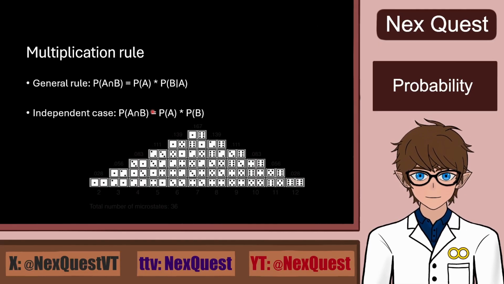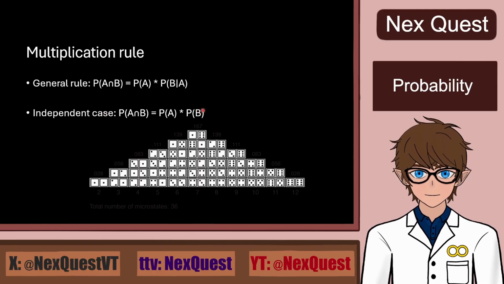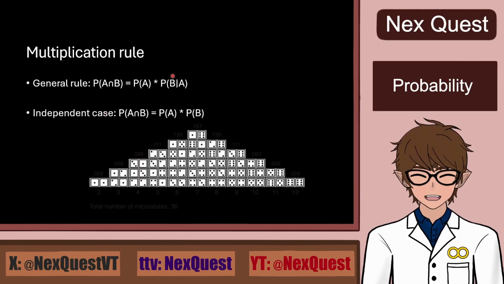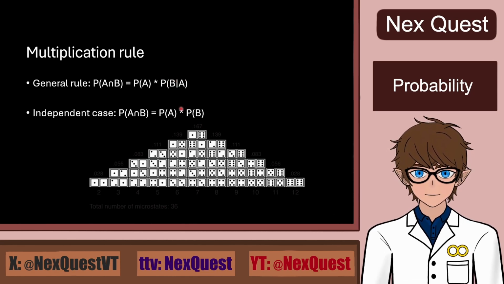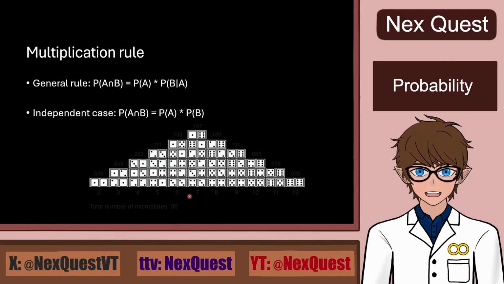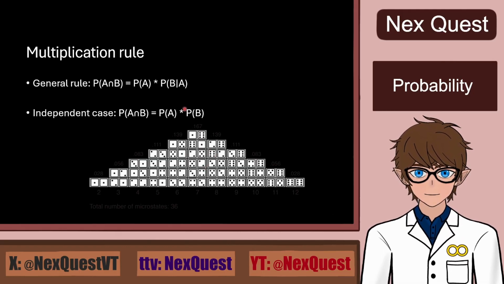So here's the independent case formula. So we see that for dependent, well, this is the general rule, and it stays the same for dependent events, while for the independent, they just change this part to this, because the probability of B does not change if we know that A has happened before. Now, as for dice throws, this image here, it's very poorly said. We multiply the probabilities, which do not change.